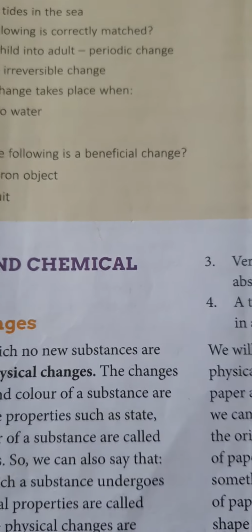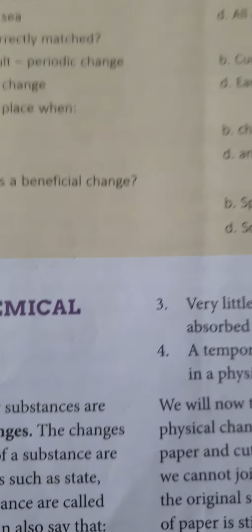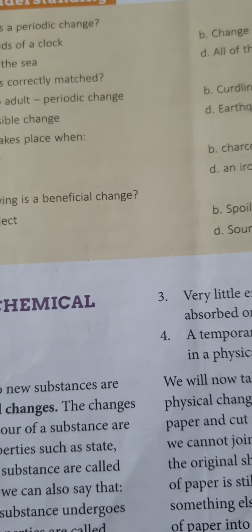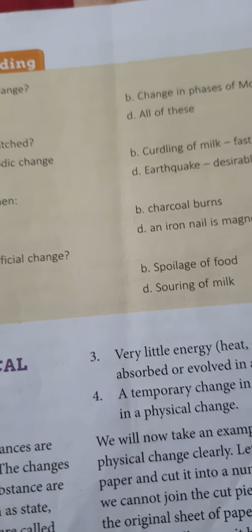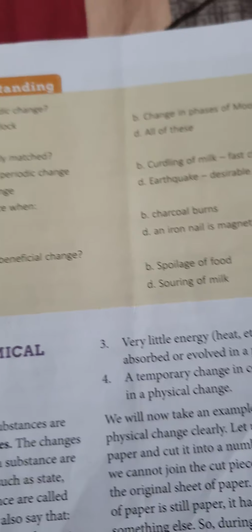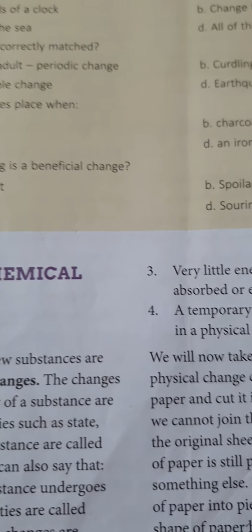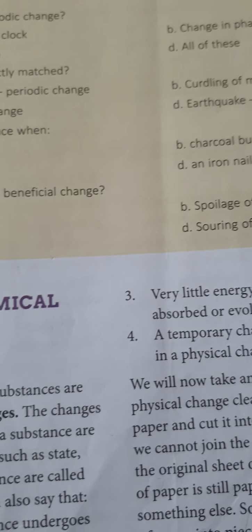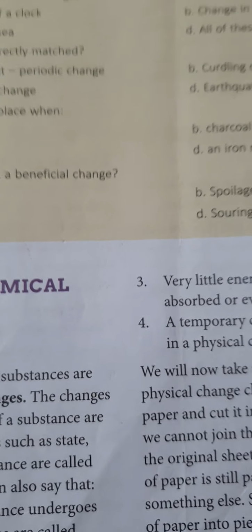Appearance means representation. If at first the sheet of paper was plain, in a very fine structure, now when we have crumpled it, it shows different cuts on the pages. So this is the appearance. Texture, texture means the corners and many more things. So these are the physical properties of a substance.